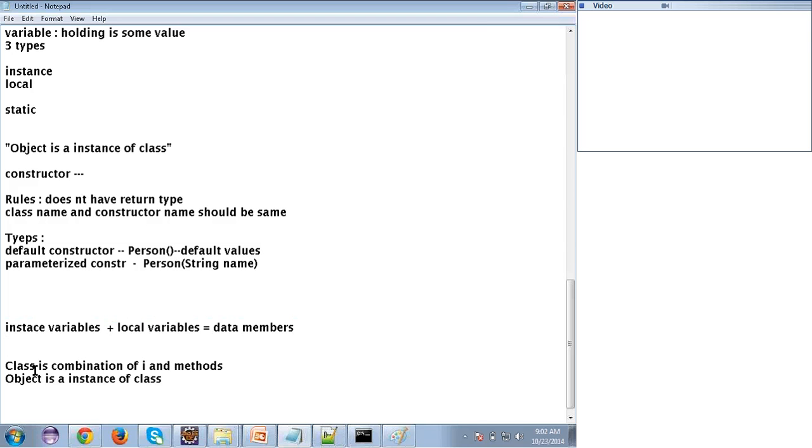So I can say a class is a combination of data members and the methods. Why am I using data members? Because a class will have the instance variables and local variables also, right? By combining them, we say data members on the technology side. So a class is a combination of data members and the methods, and the object is an instance of a class.